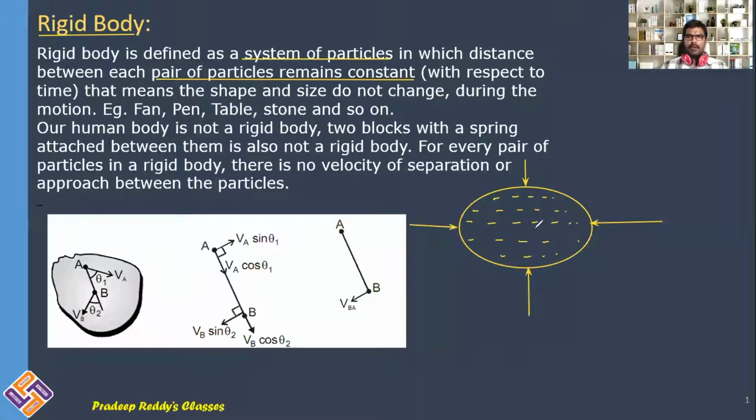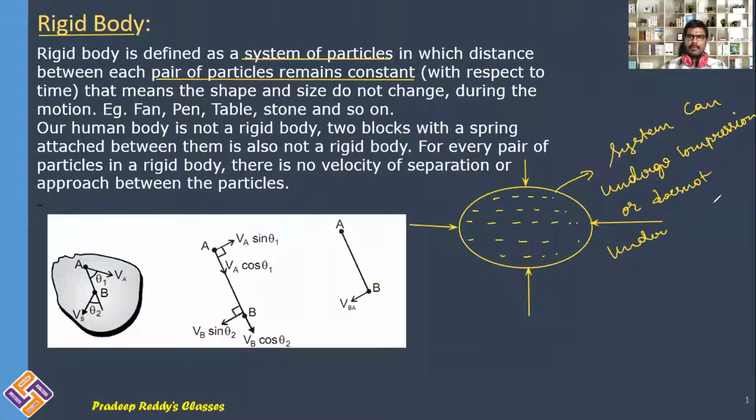When you are applying force, obviously this system can undergo compression or it need not undergo any compression. Based on that, you can classify rigid body and non-rigid body.